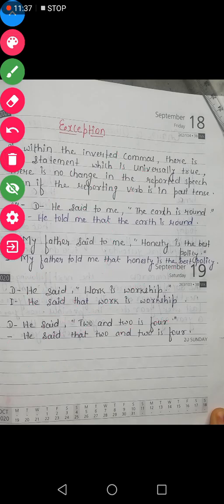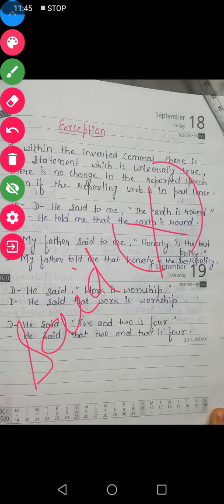But the exception is saying that even if our reporting verb is in past tense, there is no change of tense in the reported speech, right? When will it not change?